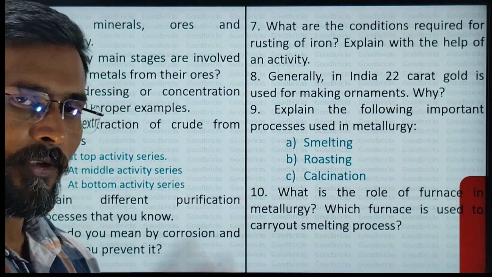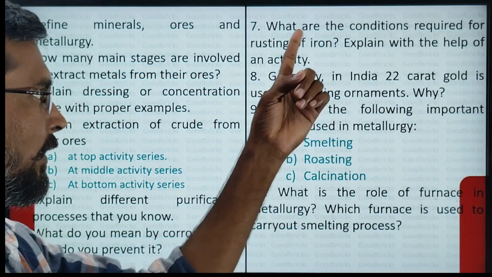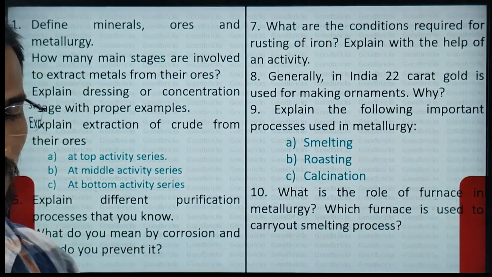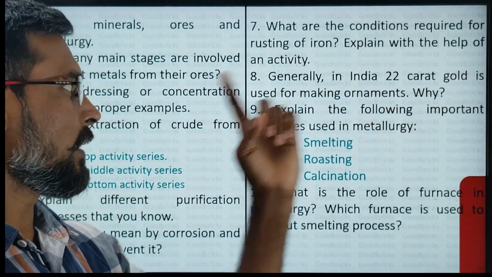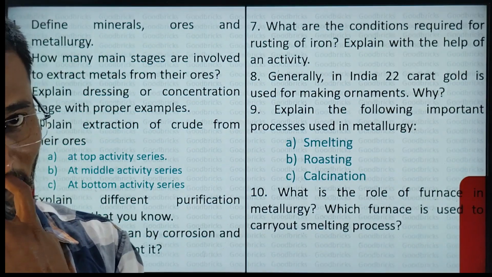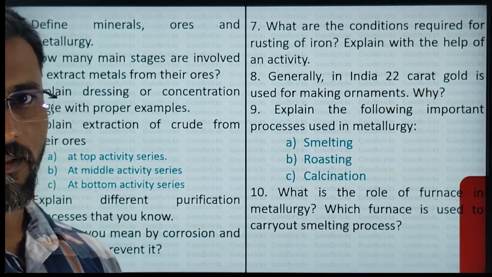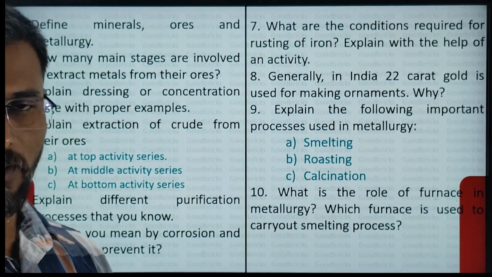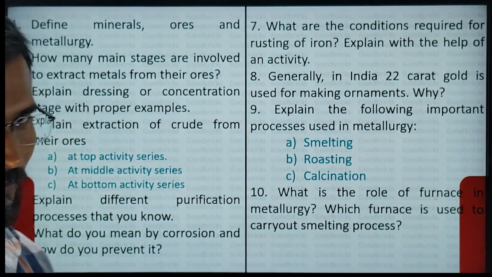In your textbook, you have the 3 test tubes diagram. That activity you have to prepare for this question. And of course, this is also important. Generally in India, 22 karat gold is used for making ornaments. Why? This is also there in your textbook, in the topic alloying, prevention of corrosion. In alloying, there is a box. In that box, we have the answer for this question.